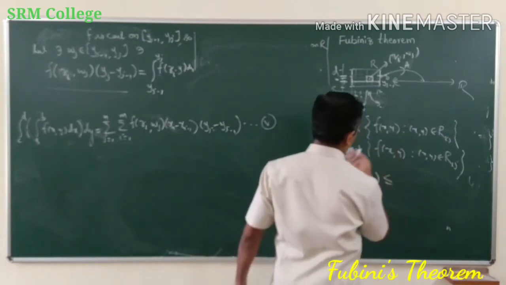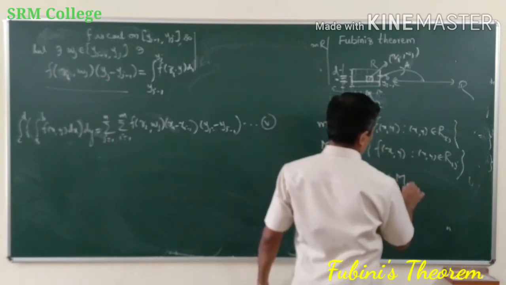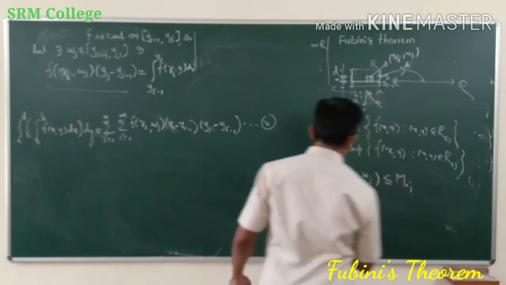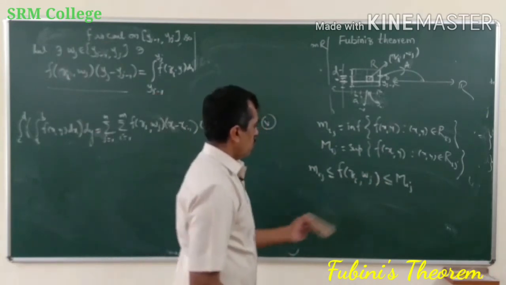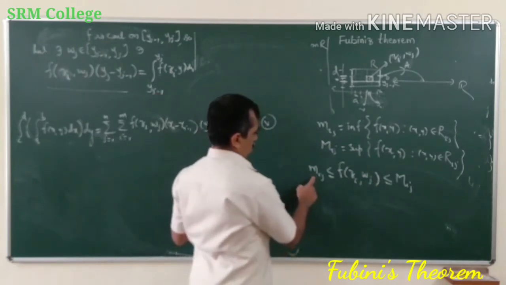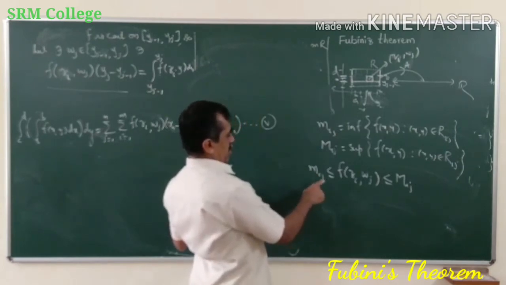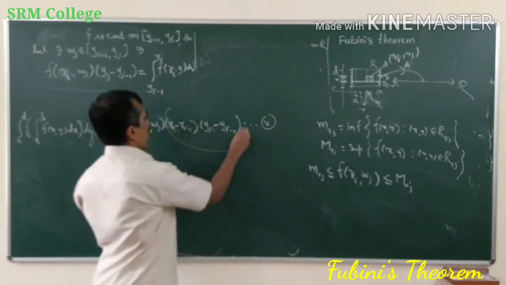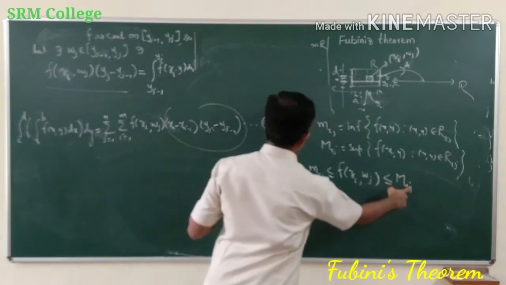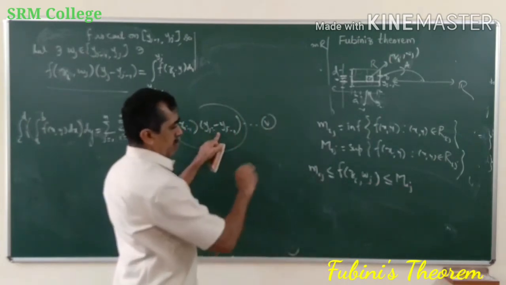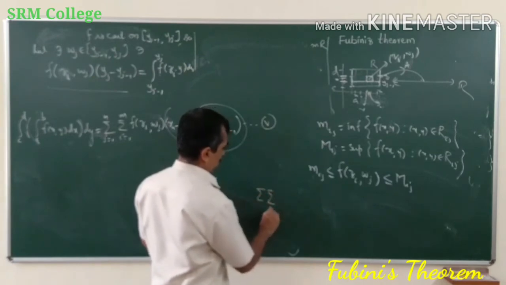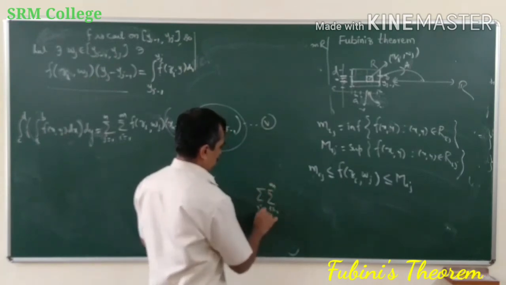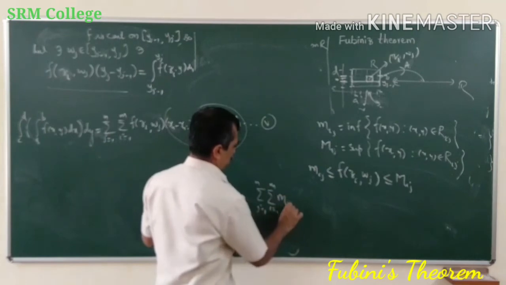So this will be less than or equal to the largest value Mij. Okay. Now what I will do is multiply each of these by the factor xi minus 1, and I will take the double summation, j is equal to 1 to n, mij.